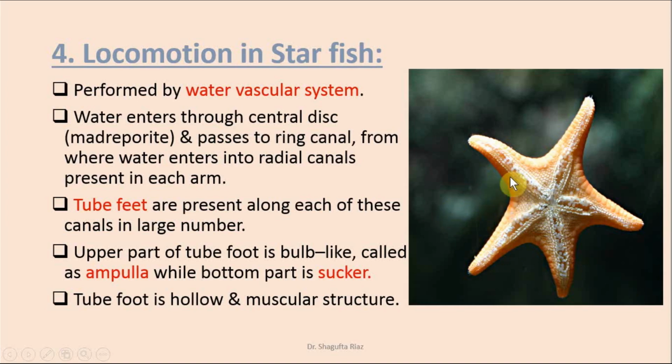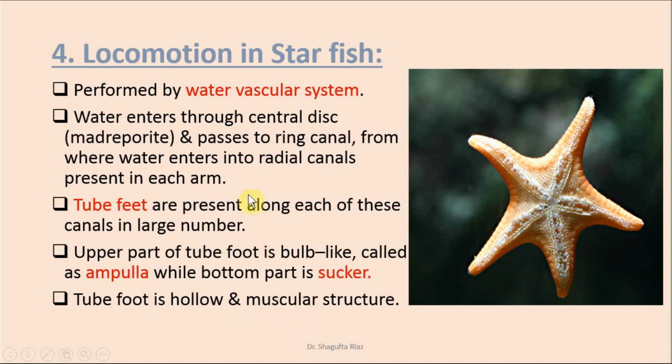At the side of these canals, the tube feet are present along each radial canal in large number. If you can see these white spots, these are the tube feet. The upper part of a tube foot is bulb-like, which is called the ampulla, which you cannot see here. It is inside the body, while the bottom part is the sucker. These white dots are the suckers, the bottom part of the tube foot. Tube foot is a hollow and muscular structure.